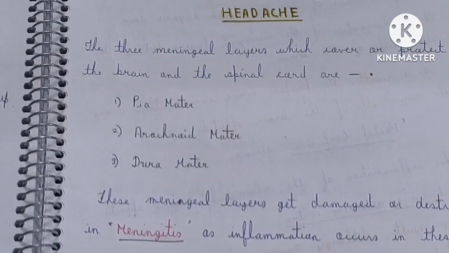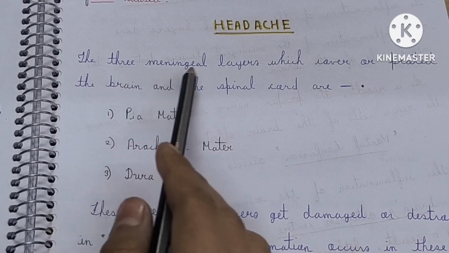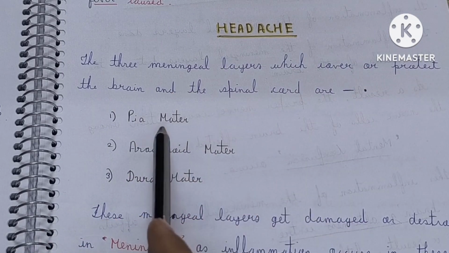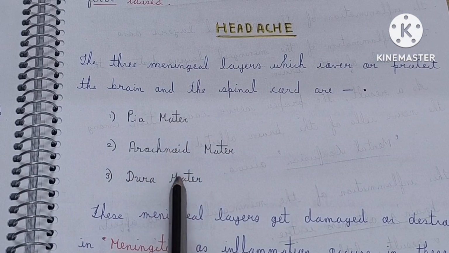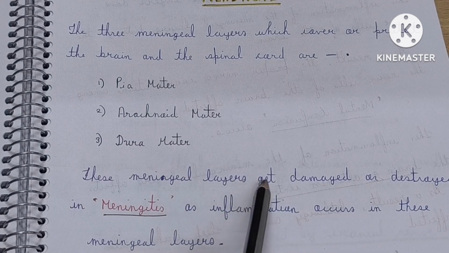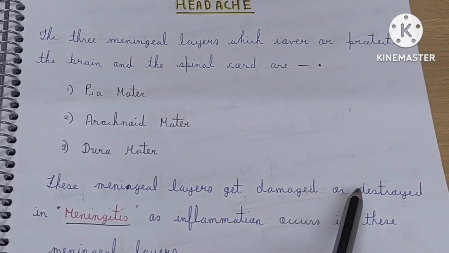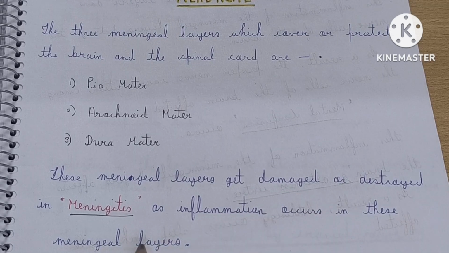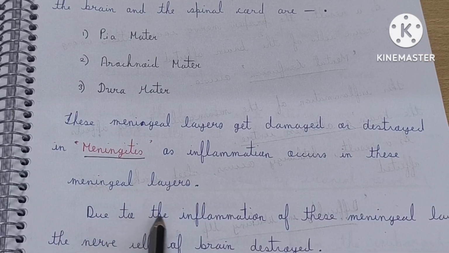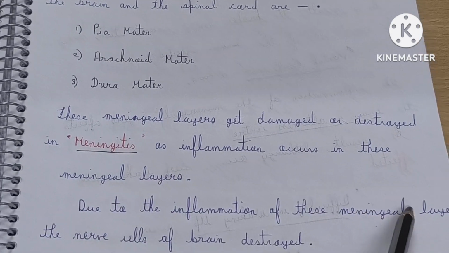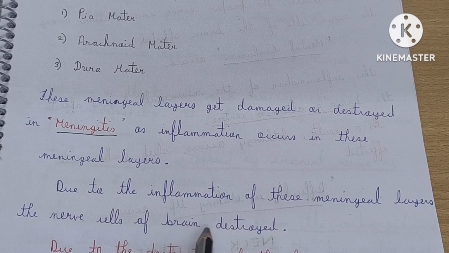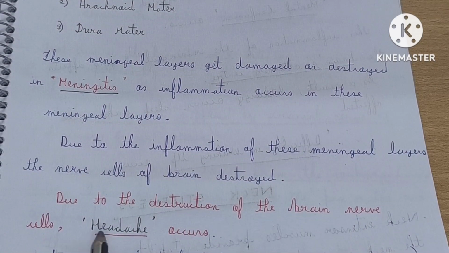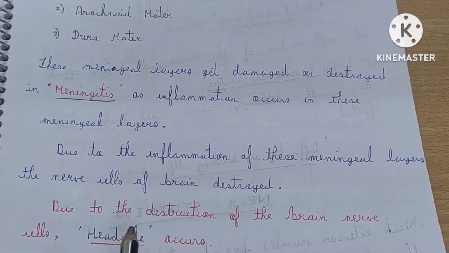See what I have written: the three meningeal layers, which cover and protect the brain and the spinal cord, are pia mater, arachnoid mater, dura mater, and these layers get damaged in meningitis as inflammation occurs. Due to the inflammation of these meningeal layers, the nerve cells of the brain get destroyed. Due to the destruction of these brain nerve cells, headache occurs.